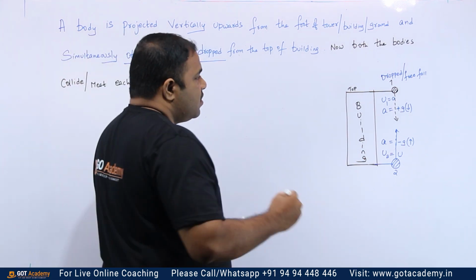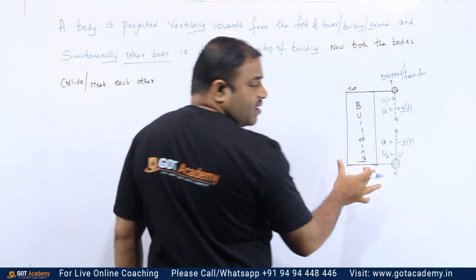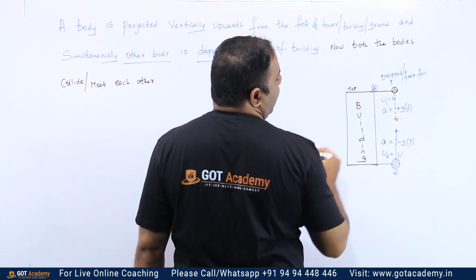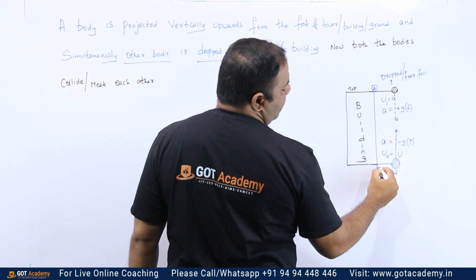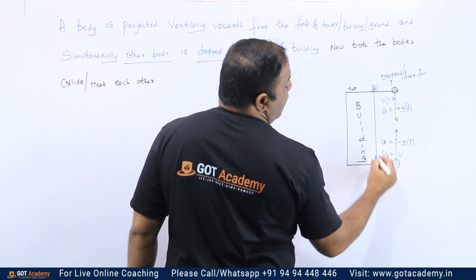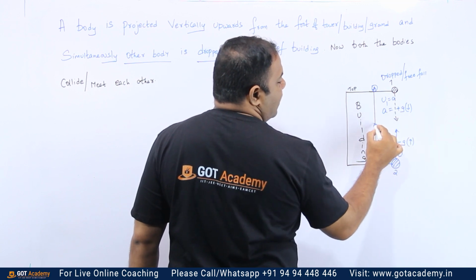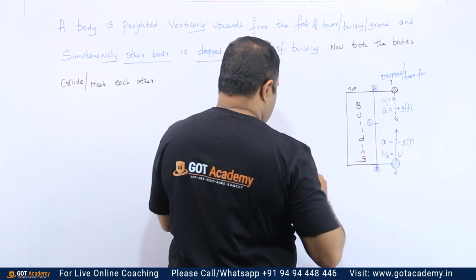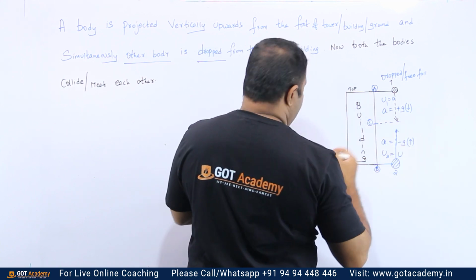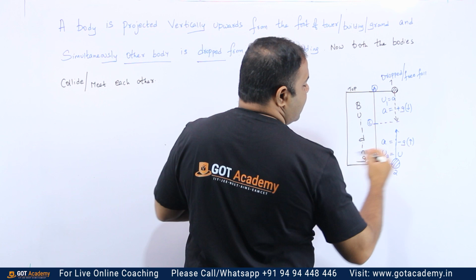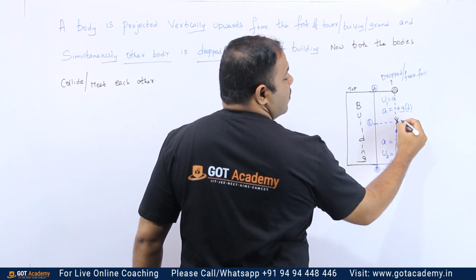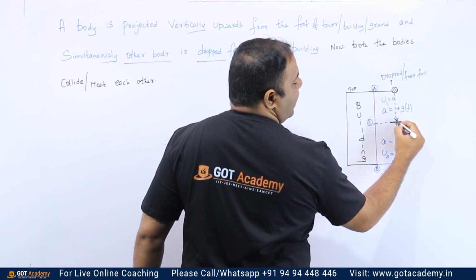So let me give some notations to this. Let this point be A. Let this point be something like B, and the point at which they meet each other, let me take it as C. Now, by extending this, I can say that this second body is going up and this is the first body. So, this is the point at which they are meeting.